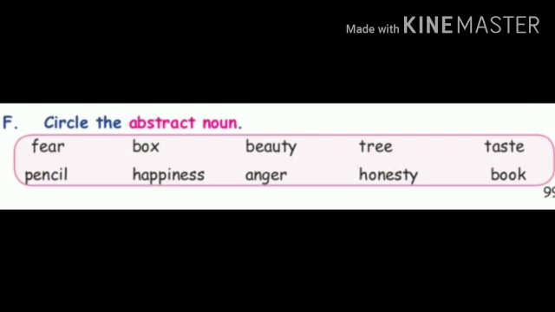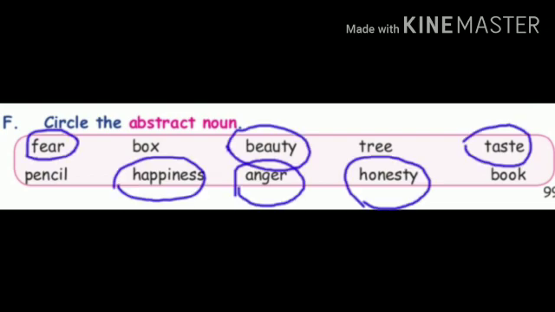Here, fear is an abstract noun. Box is not an abstract noun. Beauty is an abstract noun. Tree is not an abstract noun. Taste is also an abstract noun. Pencil is not an abstract noun. Happiness, anger, honesty, these are abstract nouns. And last one, book is not an abstract noun. So, fear, beauty, taste, happiness, anger, honesty, these are abstract nouns.